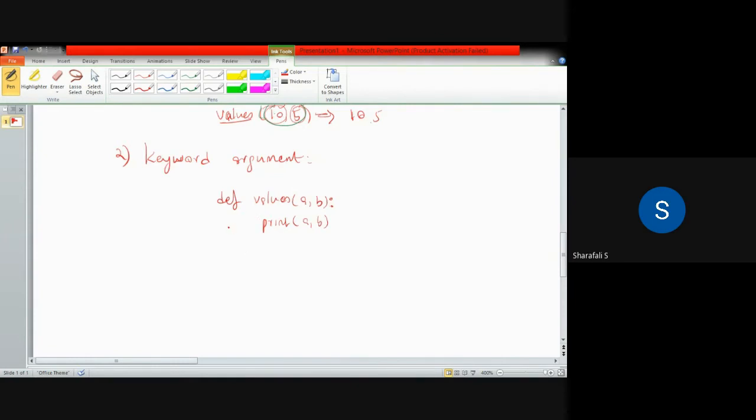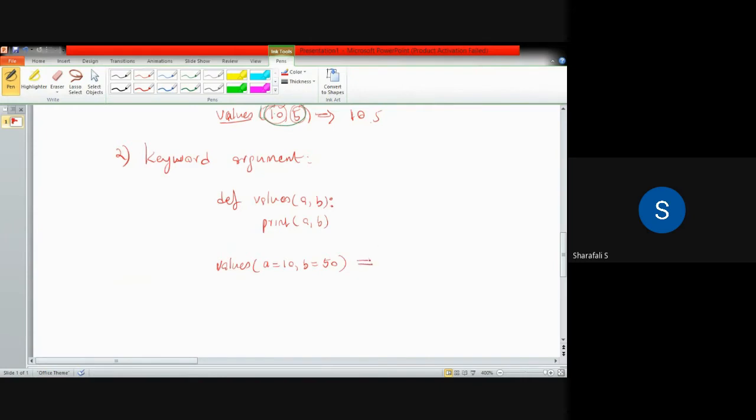So here I'm calling somewhere in the program. I'm calling values. Values is the name of my function. Let us consider a equal to 10, b equal to 50. So what will be the output of this one?